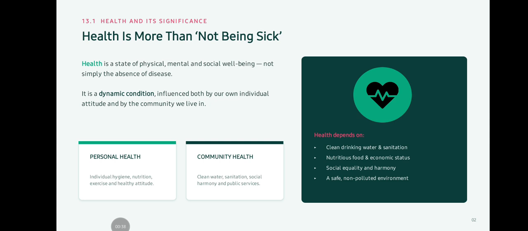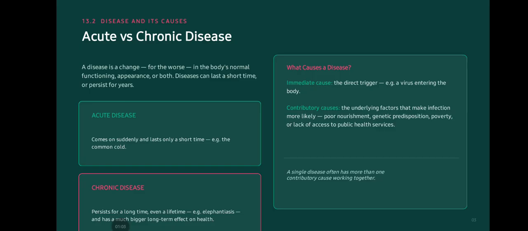Personal health: individual hygiene, nutrition, exercise, and healthy attitude. Community health: clean water, sanitation, social harmony, and public service. Health depends on clean drinking water, sanitation, nutritious food, economic status, social equality and harmony, and a safe, non-polluted environment.